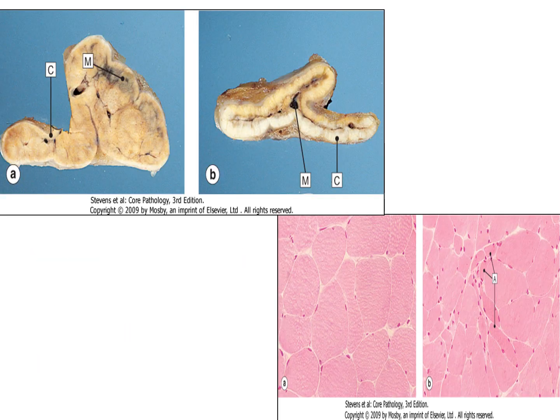Here you can see on the left hand side, the upper picture shows the adrenal gland. On the left you can see a nice cortex and medulla, but on the right side, the adrenal gland is smaller in size with atrophic appearance. In the lower part, you can see an H&E stained picture of muscle. On the left hand side, the muscles are normal. They are large, pink, with the nucleus shifted towards one side. But on the right hand side, there are some atrophic muscle fibers in the center, labeled as A. You can see the muscle is very small in size because of atrophy.